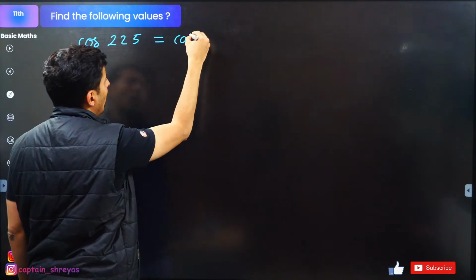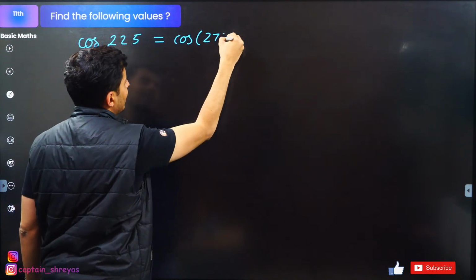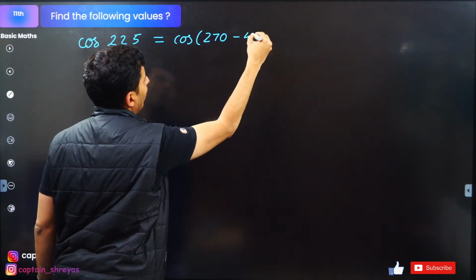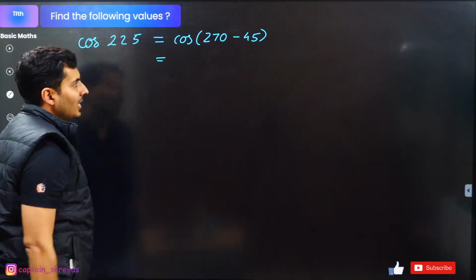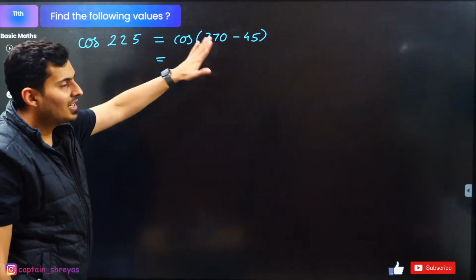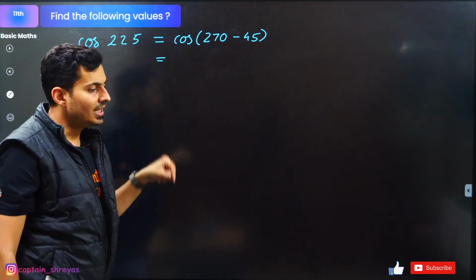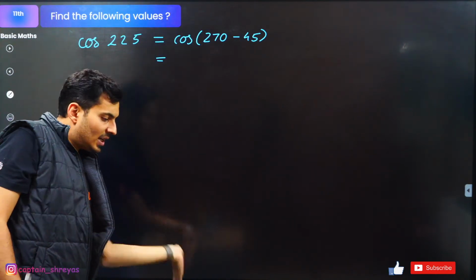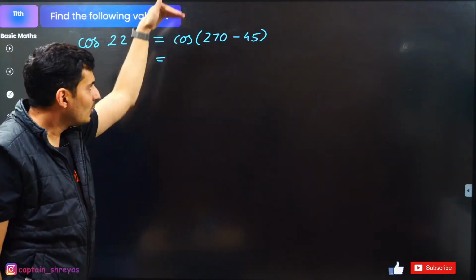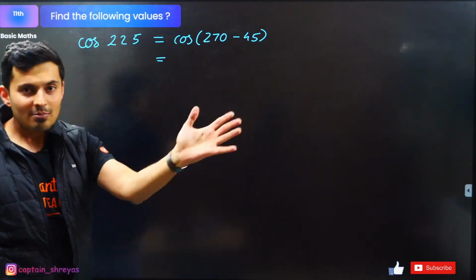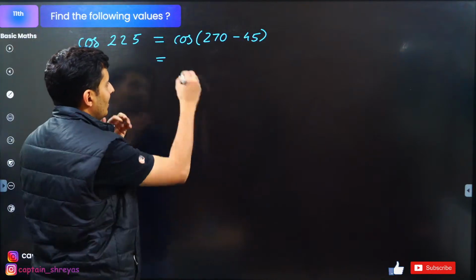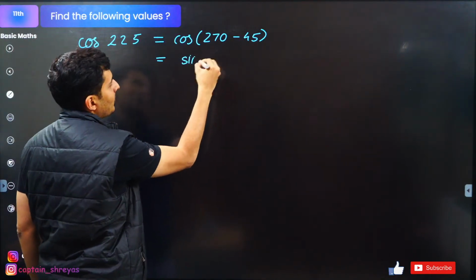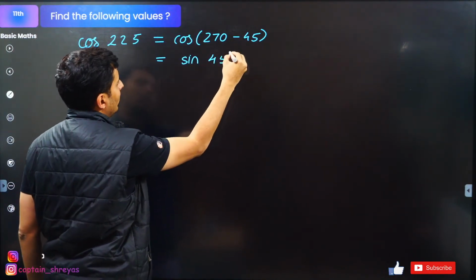It is nothing but cos of 270 minus 45. Guys, 270 and 90 are exactly on the vertical line. 0, 90, 180, 270, 360. So when it is on the vertical line, change it. So cos will become sine. And this is 45. Just put 45.